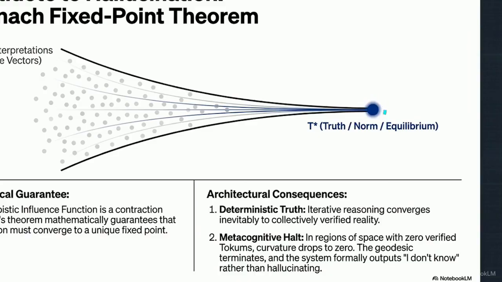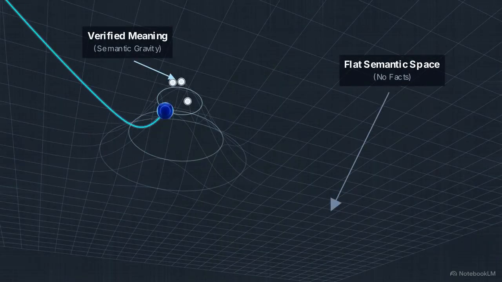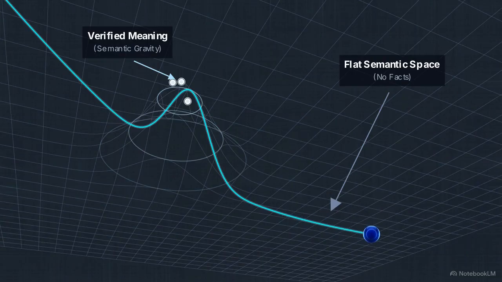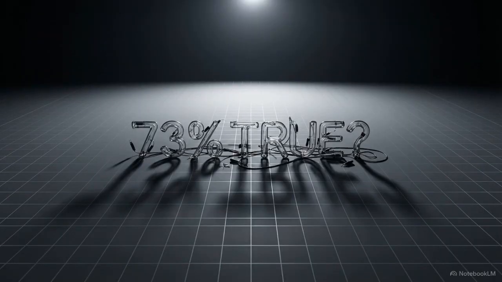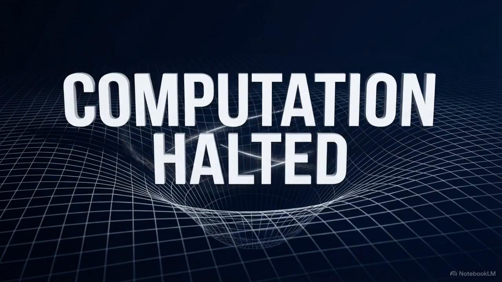This creates a built-in failsafe known as a metacognitive halt. If a reasoning agent enters a region completely devoid of verified facts, the semantic space stays entirely flat. Without gravity to guide it, the thought trajectory terminates. Rather than making up a fake statistic to keep sliding across a flat probability grid, a system bound by these physics will naturally and formally conclude, "I don't know."